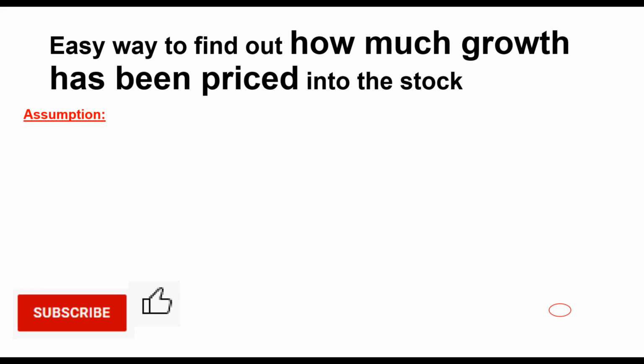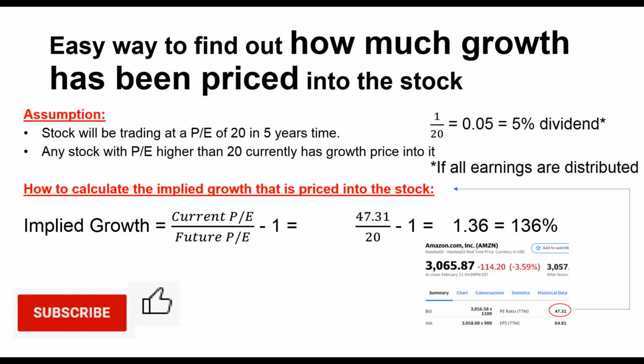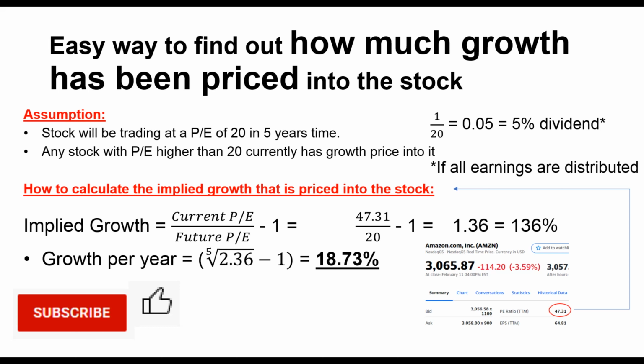I usually use the formula you see on screen to calculate the implied growth that is currently priced into the stock. If you want to know more about how to calculate it, refer to my tutorial video. Link is in the video description below. With the formula, I came to the conclusion that 18.73% of growth per annum for the next 5 years has already been priced into the stock.